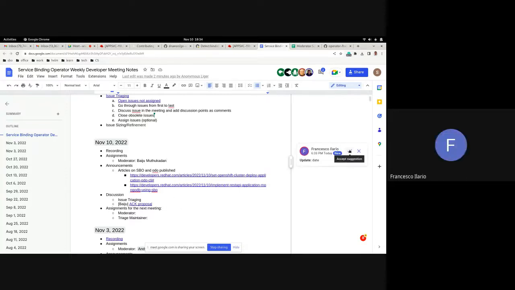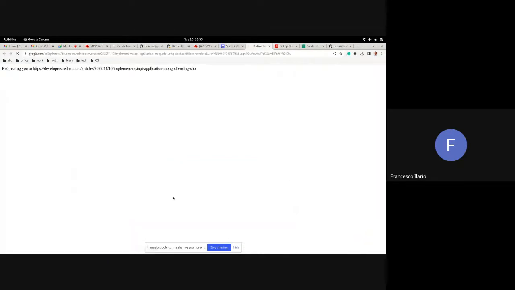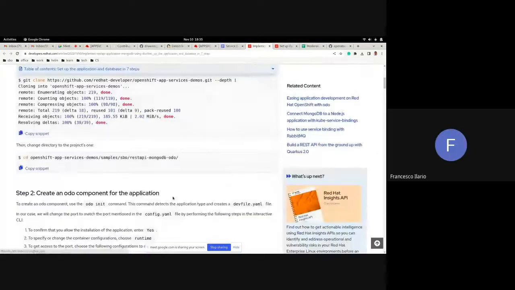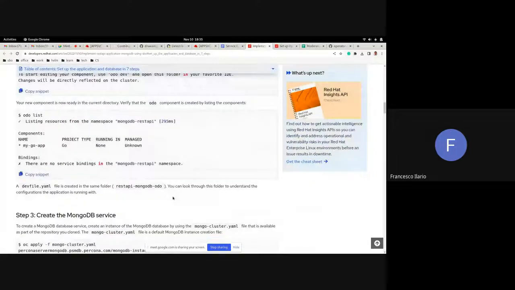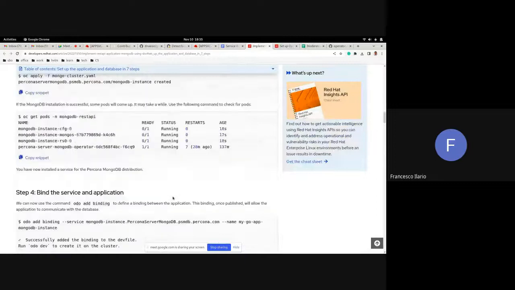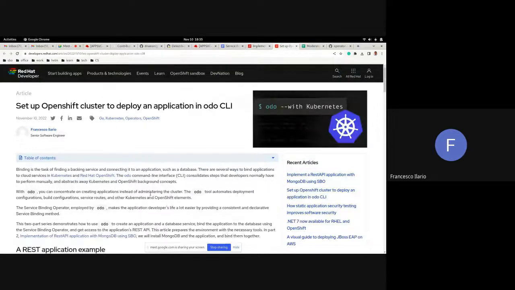Yes, just to inform that we have published a couple of articles about SBO and ODO that you can find at this link. Basically, they will allow you to try this CLI tool, ODO, and use it with the Service Binding Operator in order to create a REST API and link it to a MongoDB database.